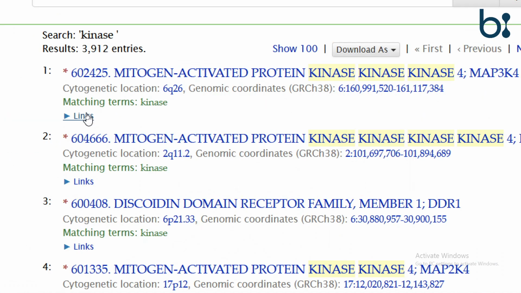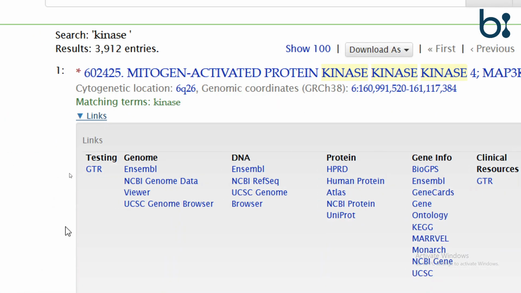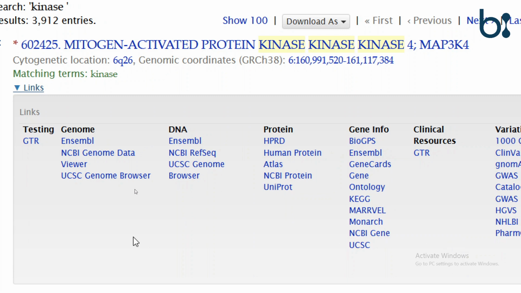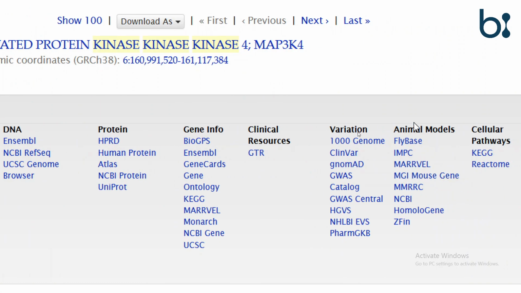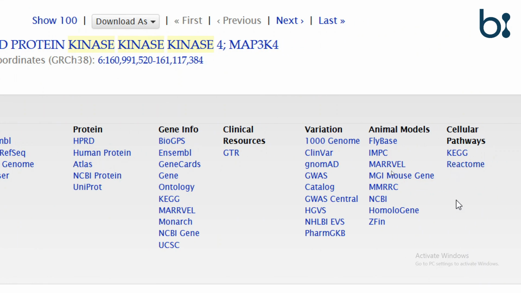If we click on the links, then we will get the cross-referenced or integrated databases of the genome, DNA, protein, gene information, animal model, and cellular pathways.